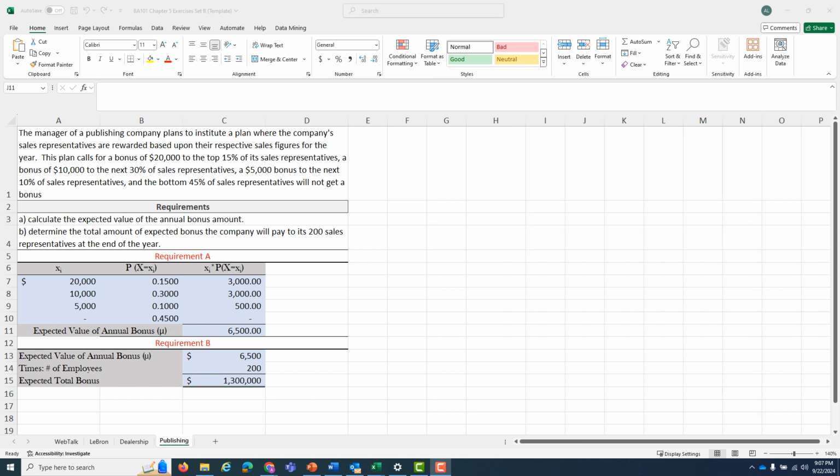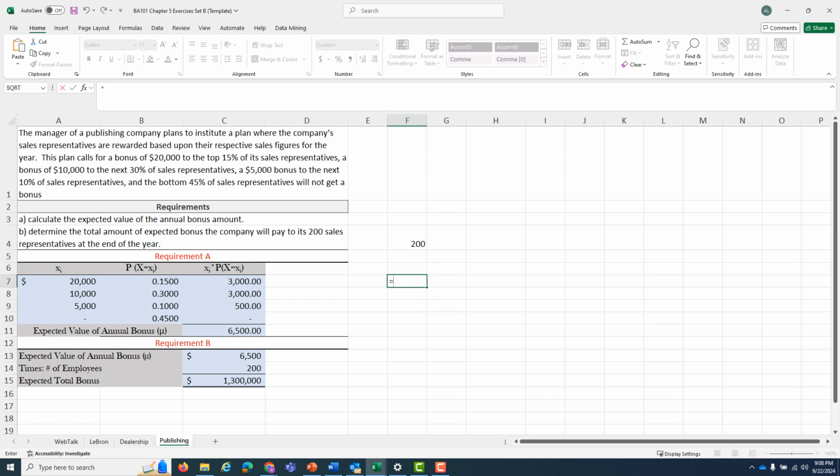So I stated at the beginning that there would not be any standard deviation to this problem, and I can prove it in numbers. What we're saying right here is the bonus is going to be 1.3 million overall based upon our expectations. I can prove that in numbers. We have 200 sales representatives on our staff. I'm just going to throw that number in right here. It's not like all 200 of them can get the $20,000 bonus. Only the top 15% can.